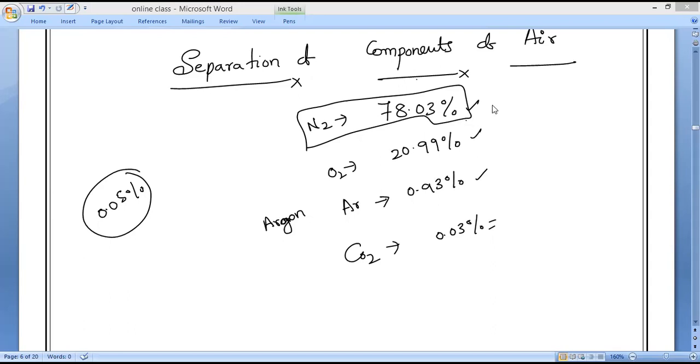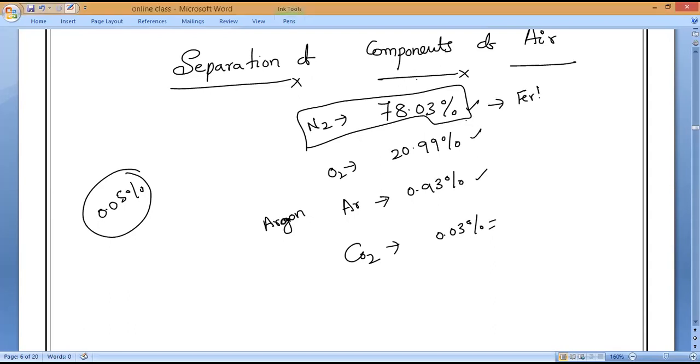Nitrogen, where can we use it? We can use it in production of fertilizers. Do you understand, all of you? Next, take oxygen. Oxygen is used for breathing purposes. We can use it in hospitals to help patients having breathing difficulties, and also in steel factories for manufacturing steel in industries.